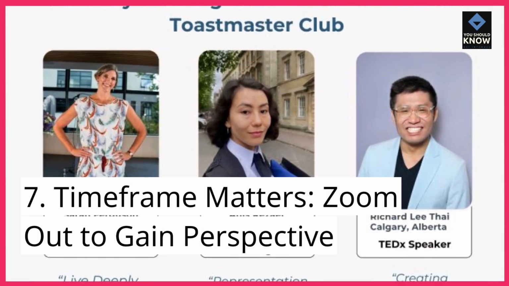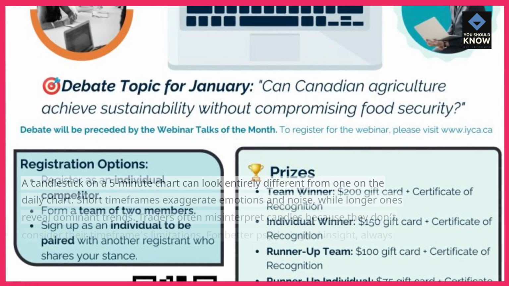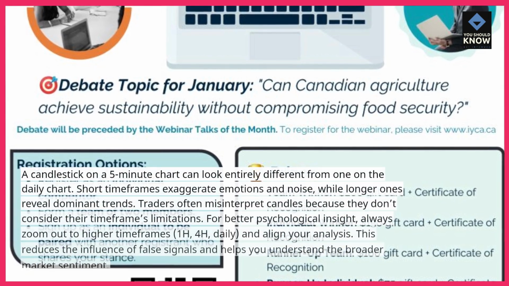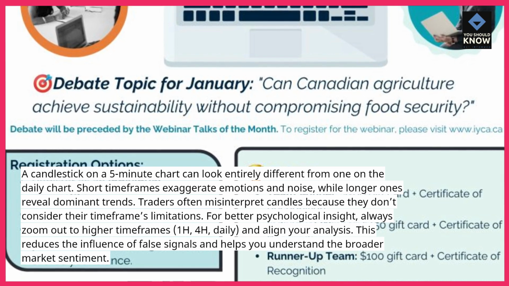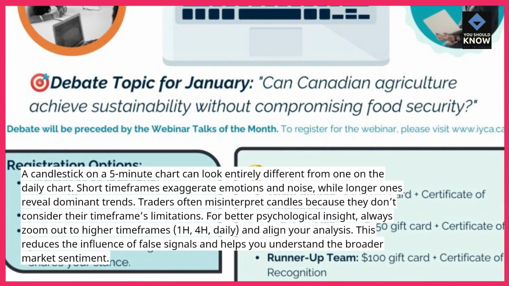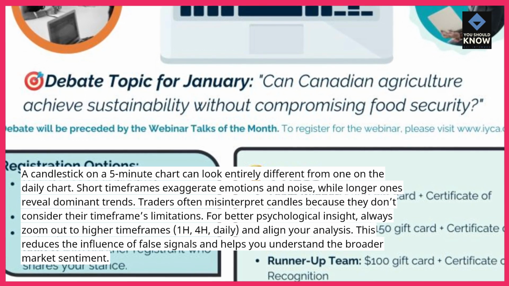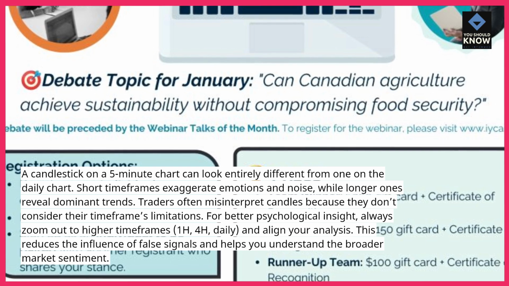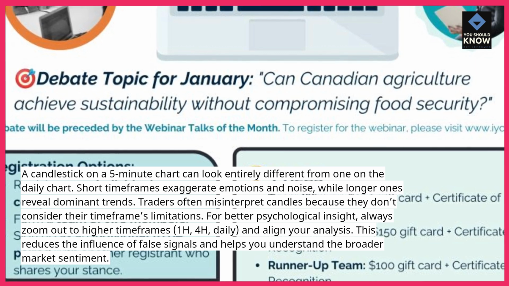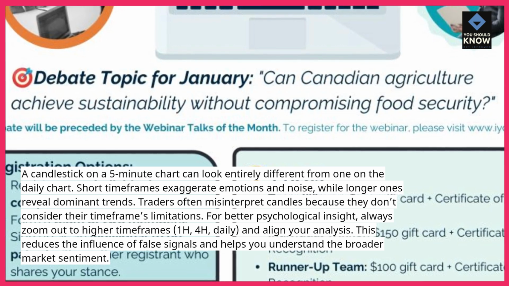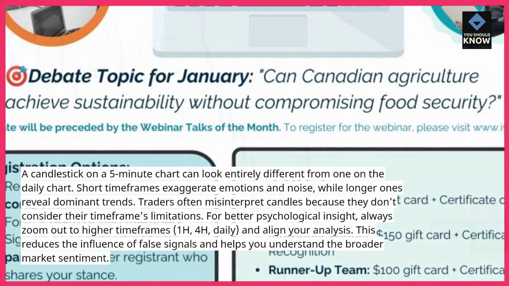7. Timeframe matters. Zoom out to gain perspective. A candlestick on a 5-minute chart can look entirely different from one on the daily chart. Short timeframes exaggerate emotions and noise, while longer ones reveal dominant trends. Traders often misinterpret candles because they don't consider their timeframe's limitations. For better psychological insight, always zoom out to higher timeframes, 1H, 4H, daily, and align your analysis. This reduces the influence of false signals and helps you understand the broader market sentiment.